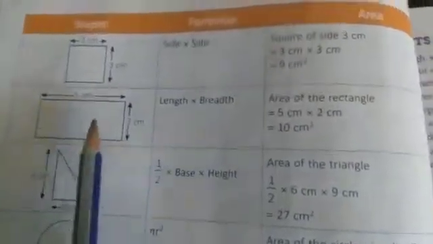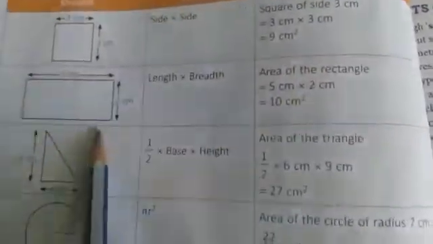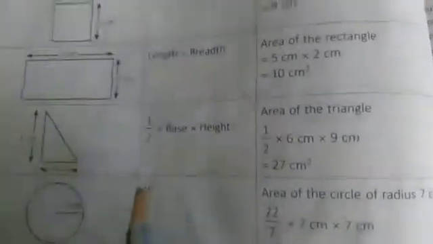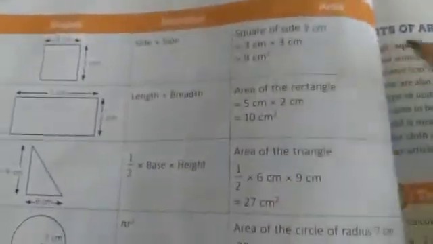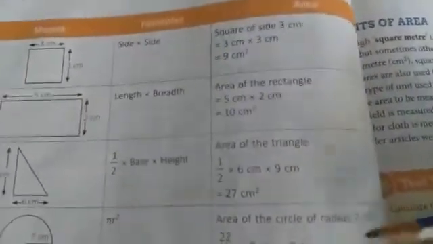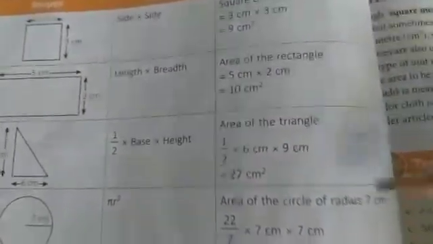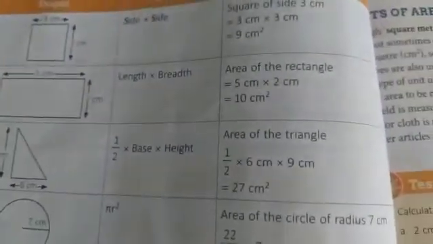So you must know how to find the area of a square or rectangle, area of a triangle and area of a circle. Formulas are given, and you have done this in your maths also. You can watch the videos related to this chapter. I have explained all the things in those videos. So prepare the chapter very carefully.